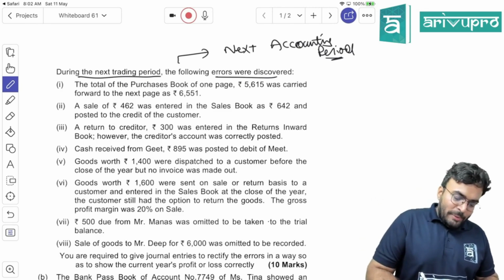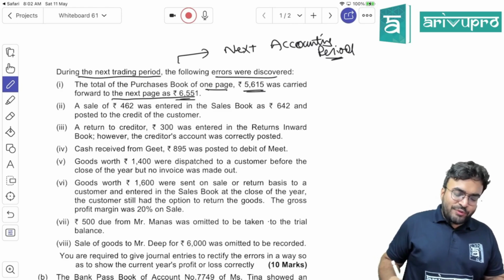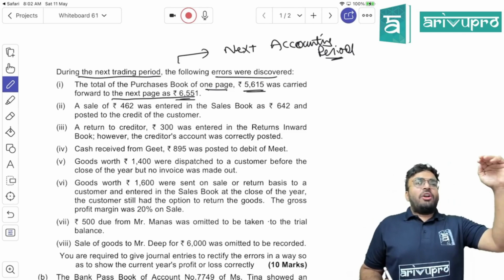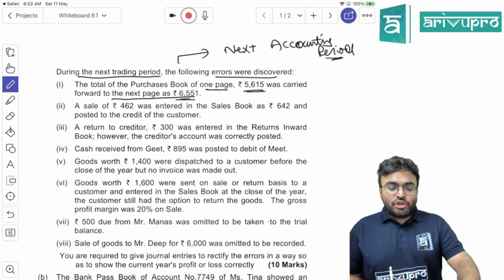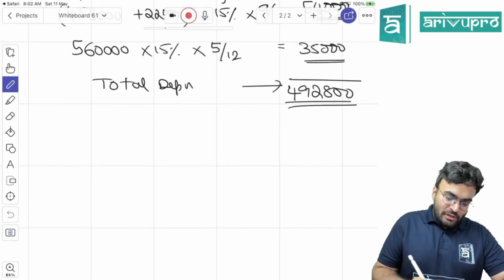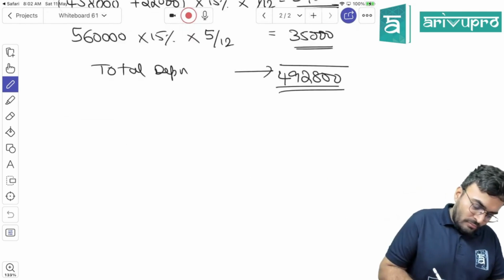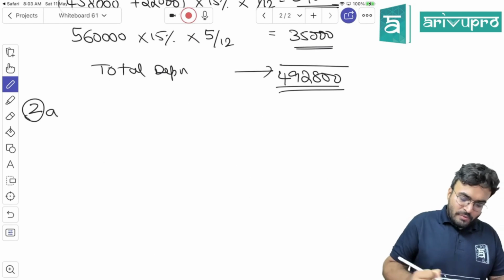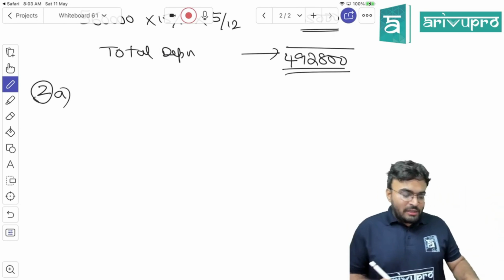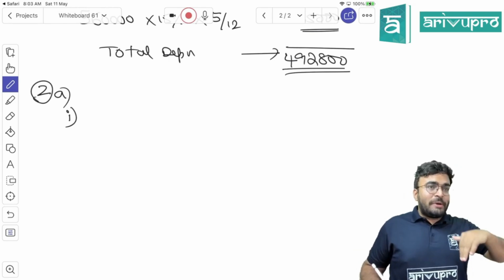Now, total of the purchase book on one page 5615 was carried forward to the next page as 6551. Total is more or less? Total is more. So should we reduce the total or increase the total? Reduce the total. You know the correct entry, wrong entry, rectification entry and all. This is question number 2A. I am directly passing the rectification entry because we have already discussed the correct entry and wrong entry part. Total of purchase book is more, so I should reduce the purchase book now.